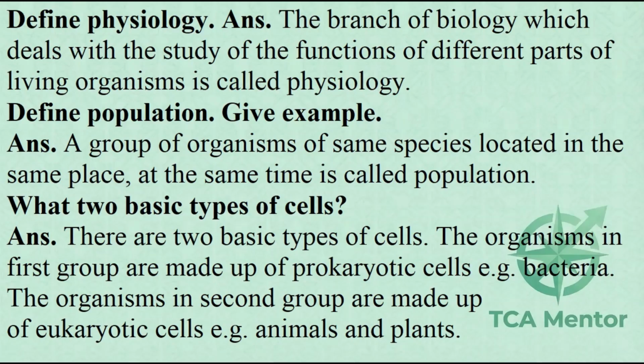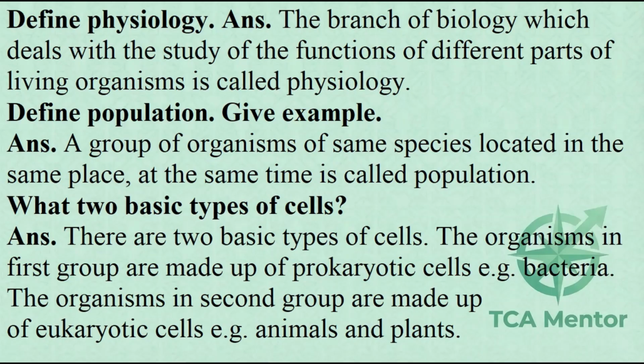Give example. ANS. A group of organisms of same species located in the same place, at the same time is called population. What are the two basic types of cells? ANS. There are two basic types of cells. The organisms in first group are made up of prokaryotic cells, e.g. bacteria. The organisms in second group are made up of eukaryotic cells, e.g.